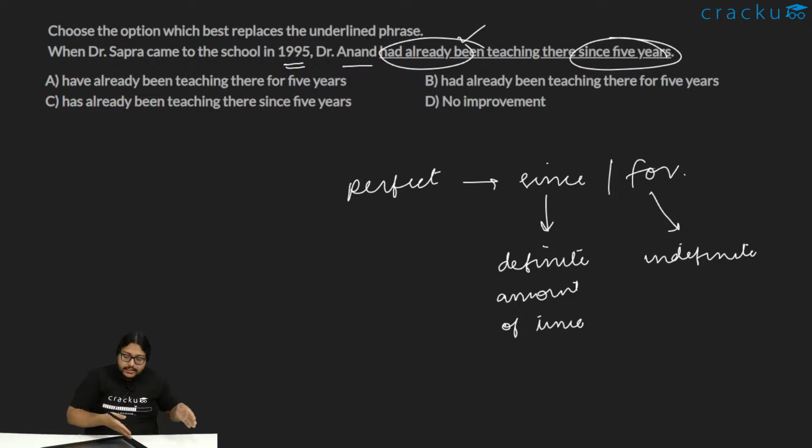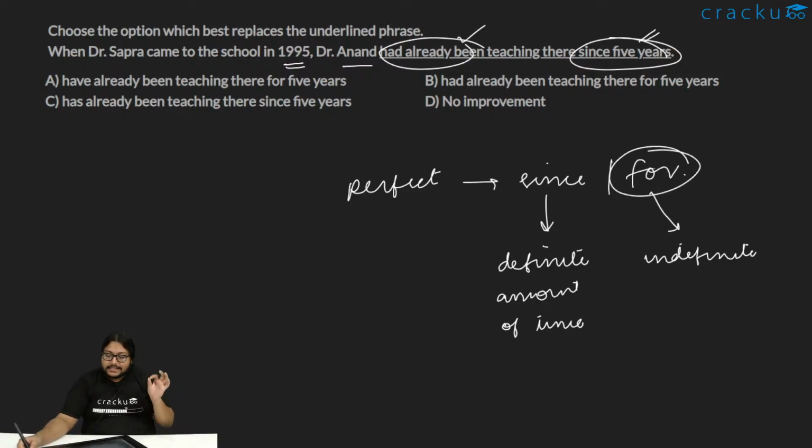5 years is what? Like Dr. Sapra, when she came, from then 5 years, or what is it? So because it is indefinite, that is why we'll use a for here. If it were like since last 5 years, we would have understood that, okay, Dr. Sapra came in 1995, then Dr. Anand was teaching there for the last 5 years, which is from 1990. That would have been a definite time.